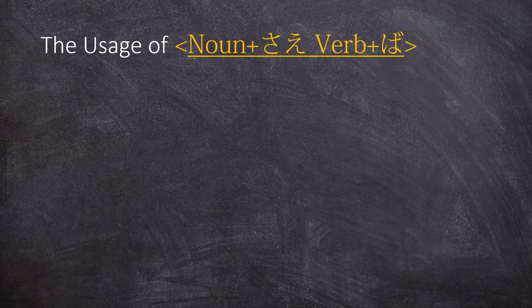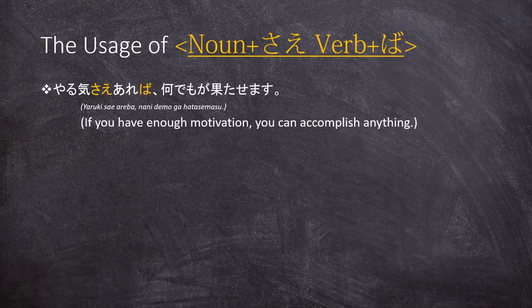So let's see this construction in action in our examples. Our first example goes as follows. Yaruki sae areba nani demo ga hatasemasu. If you have enough motivation, you can accomplish anything. And this first sentence already establishes all the requirements that you need to know in order to use this construction properly in your everyday Japanese, both written and spoken.